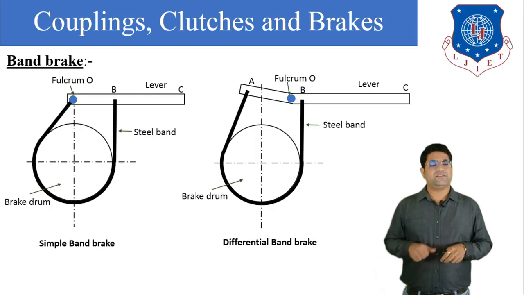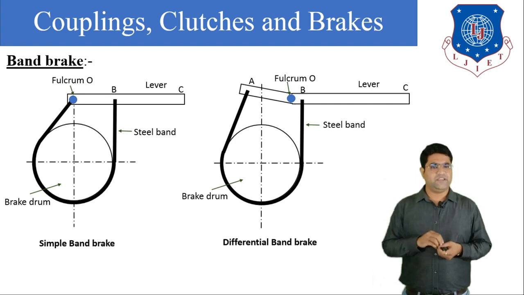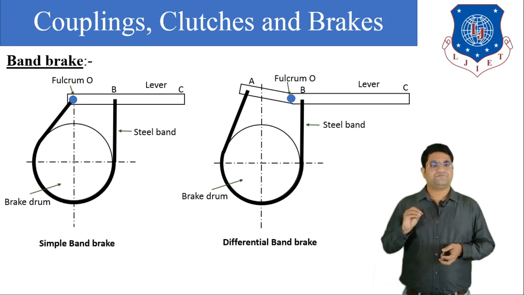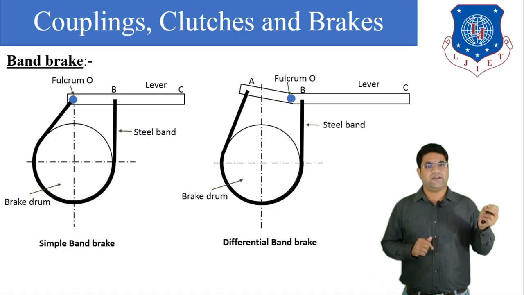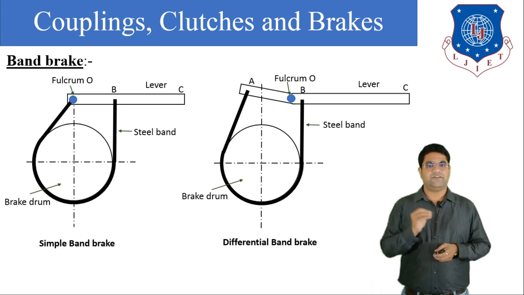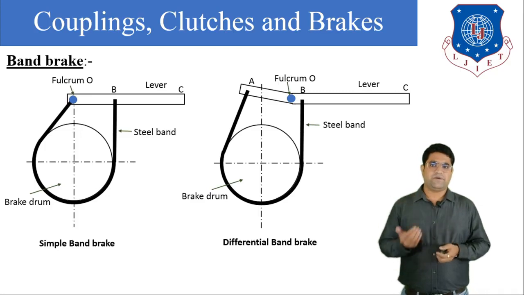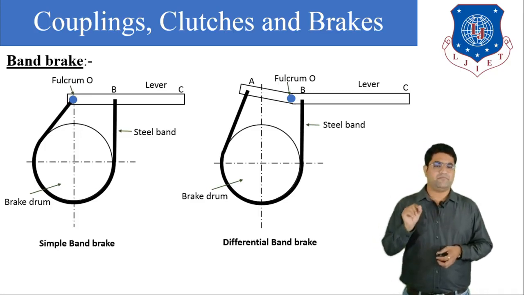Okay, now in the differential band brake, the fulcrum is somewhere in between A and B. You can see the fulcrum is in between A and B. So one end of the band is attached to one end of the lever and the second end of the band is attached to the other end of the lever. So you can see that the fulcrum is in between the two ends of the brake. And in the simple band brake, the fulcrum is directly attached to one end of the band.